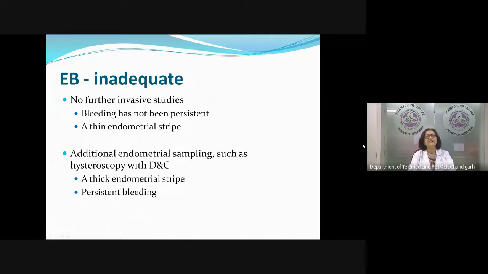If she has a bleeding again, then we will think of doing another test. Inadequate EB in a patient who has had one episode, stopped bleeding and a thin endometrium, we can wait. But if she is continuing to bleed or if the endometrial stripe is thick, then we should do additional sampling such as hysteroscopy and DNC. So this is what you will do if the report comes inadequate.